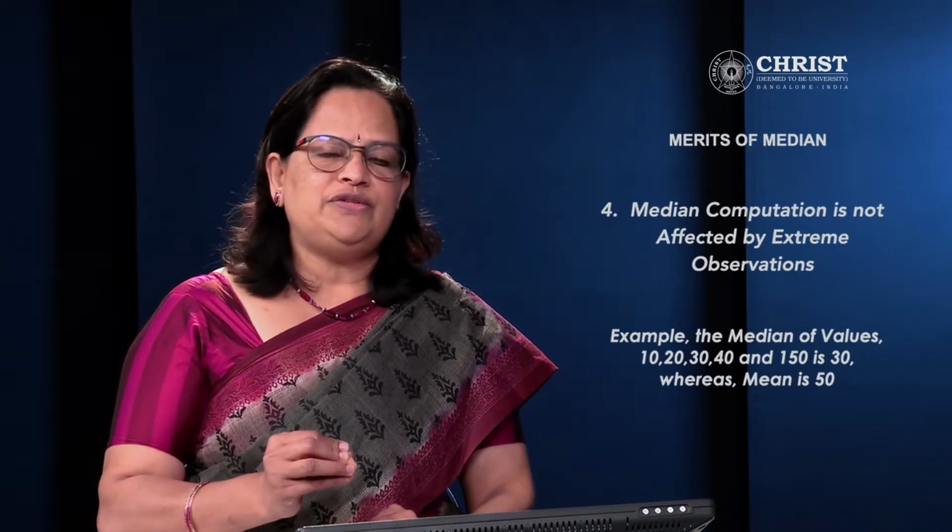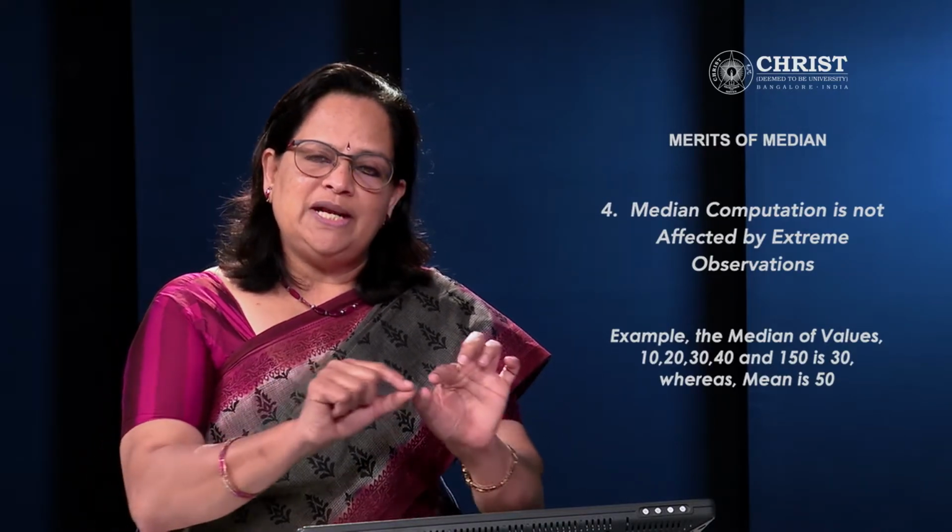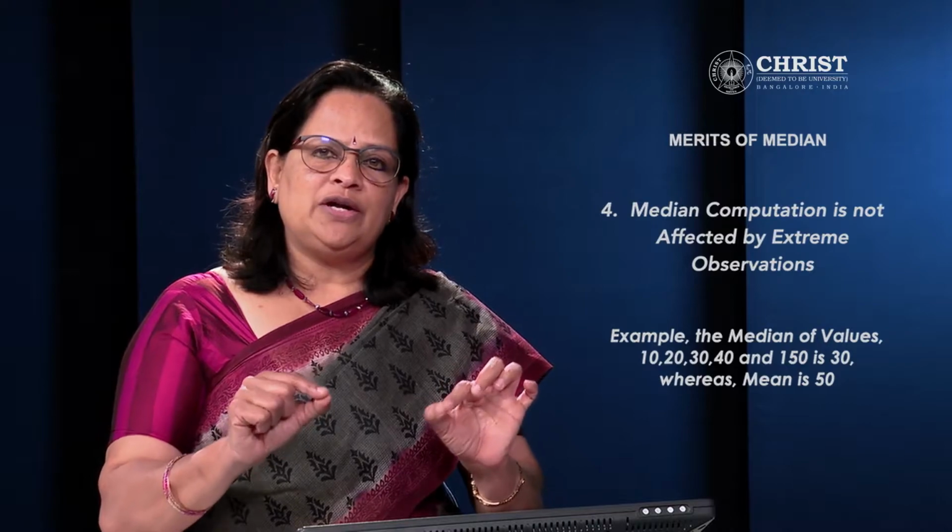Now, the next point I want to tell you is that median computation is not affected by extreme observations. Extreme observations mean extreme values, either from the lower side or from the higher side. For example, if we take the median of values 10, 20, 30, 40 and 150, see, 150 is the extreme value. The median value is 30 because the data is already arranged in ascending order. The median is the middle value, that is 30.